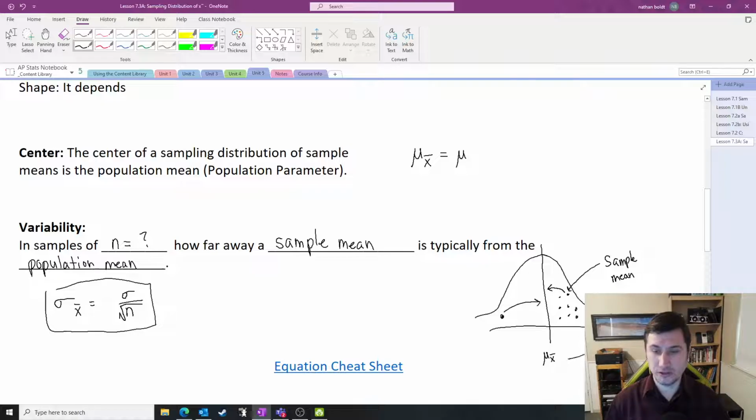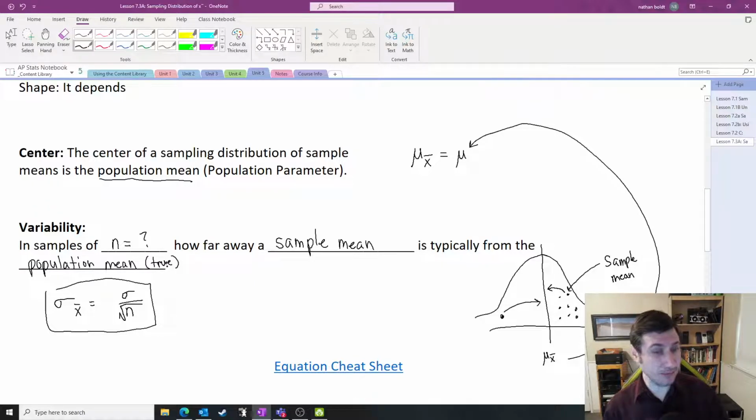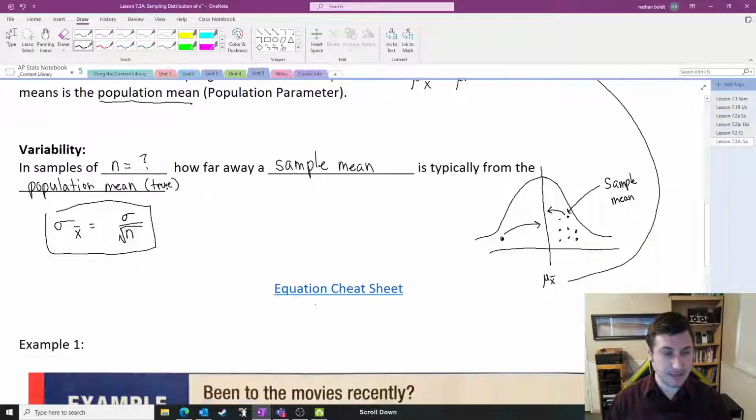Well, we just wrote it right here. The center is the population parameter, the population mean. Oftentimes, we'll use the word true right here, right? The true mean. So how far away your sample means are typically from the population mean. Again, you got to put all that into a sentence. All right, let's practice this.